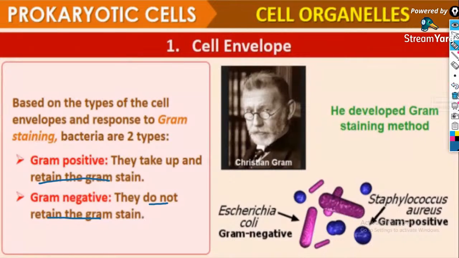That's what happened. Then examples for gram positive and gram negative bacteria: E. coli, Escherichia coli, is a gram negative bacterium. Staphylococcus aureus is a gram-positive bacterium. These are the examples of gram-positive and gram-negative bacteria. Clear with that?